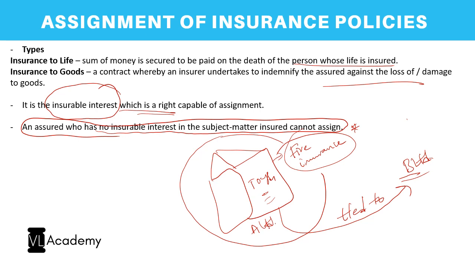The insurable interest has been assigned to B Limited. So where an insurable interest has itself been assigned, where is the concept of you still trying to claim insurable interest over that property, and still trying to claim insurance over the same? And hence, where an insurable interest has been transferred, even the insurance policy should be transferred, only then the other person shall gain something out of it. So this is the concept of an assignment of insurance policy.